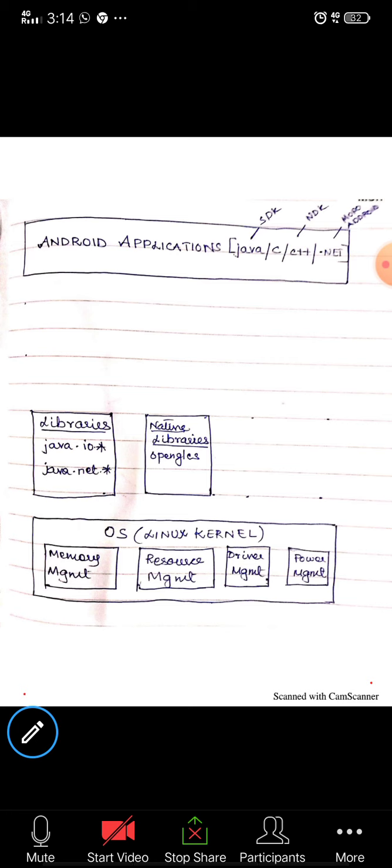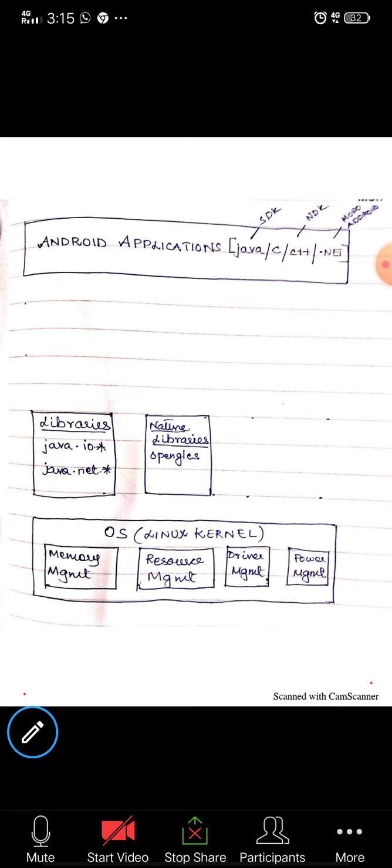So this Android application, which we are writing in the programming language Java, what happens here? I need to have the Java library files imported so that I can use the Java programming language in my Android application.